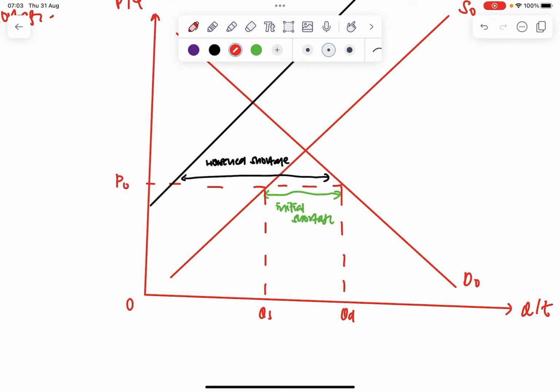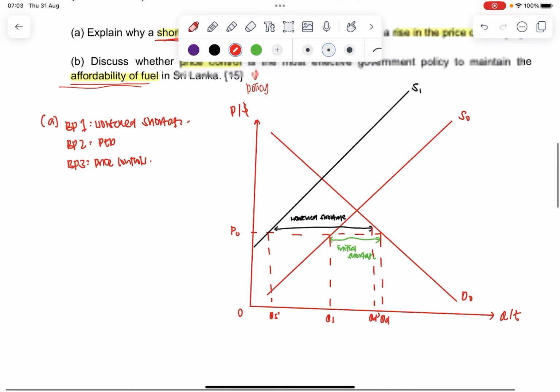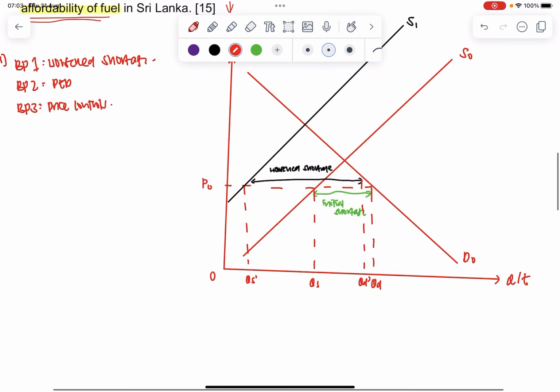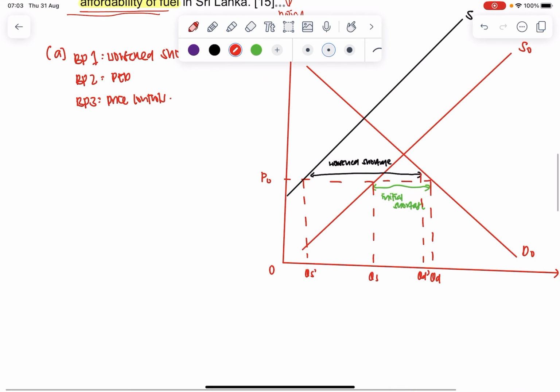And these 2 points will be my QS prime and QD prime. So you see now the shortage has increased from QD minus QS units to QD prime minus QS prime units, right? So now I get into this, right?